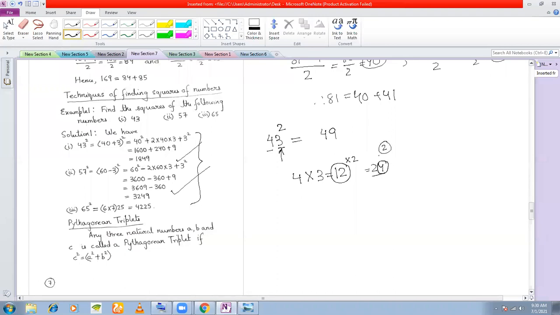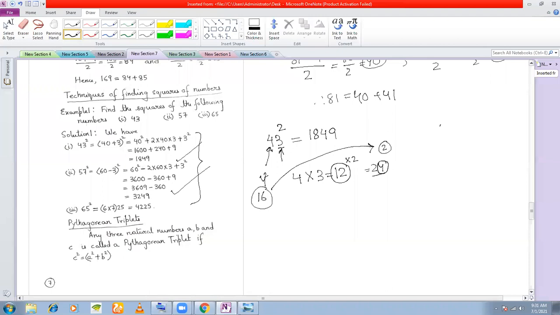Okay, 2 is in our mind. Now what you do is you square 4. How much will you get? 16. To 16, what was there in your mind? 2. To 16 you add 2. How much do you get? 18. So the square is 1849. Understood? Let us take another example.